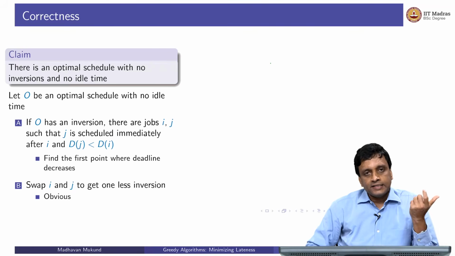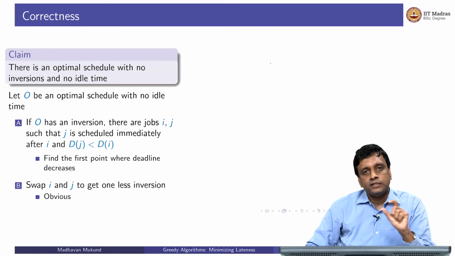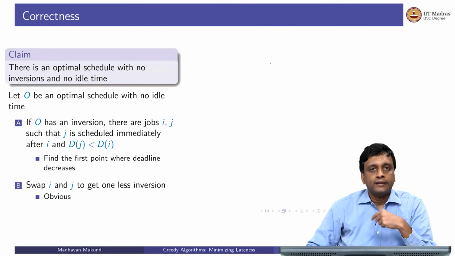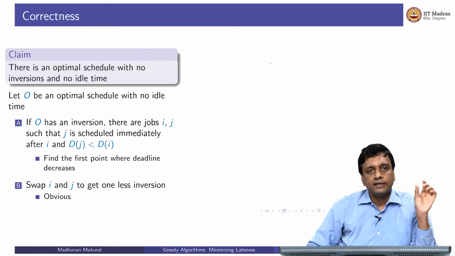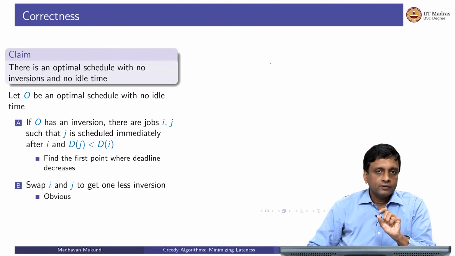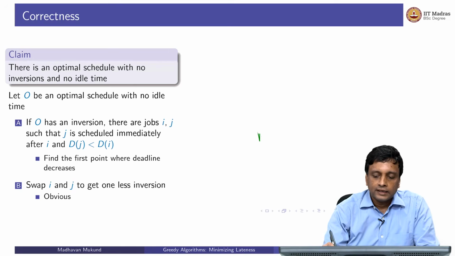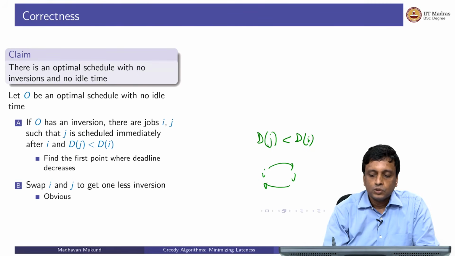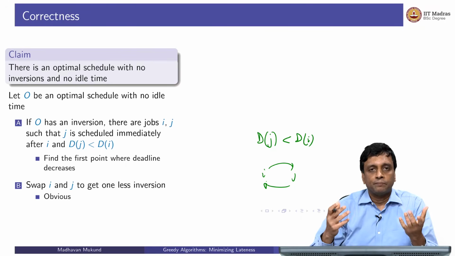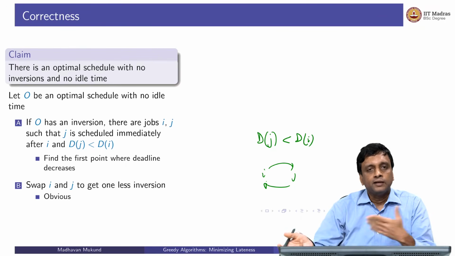So if I exchange these two, call them i and j. The reason they are called i and j is because the numbering is with respect to my greedy schedule. They are consecutive elements in the optimal schedule, but with respect to their job numbering they are some i and some j, and j comes after i. So I can say, okay, put j before i. Because the assumption of the inversion is that dj is less than di, if I exchange these two, then this one inversion goes away, right? Earlier this was an inversion, now I swap them.